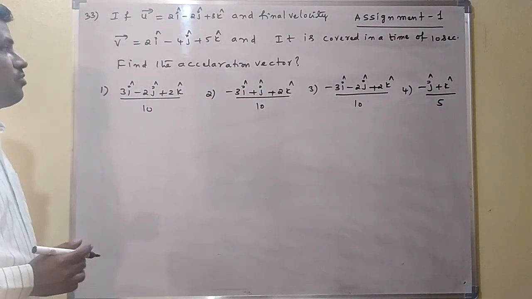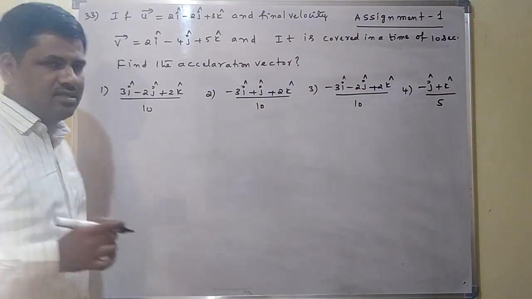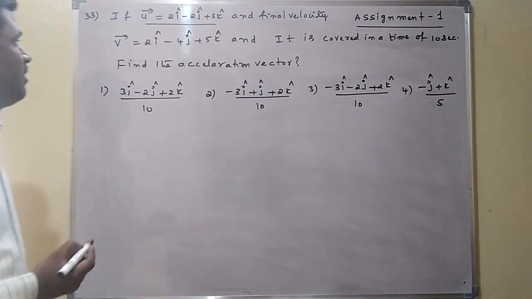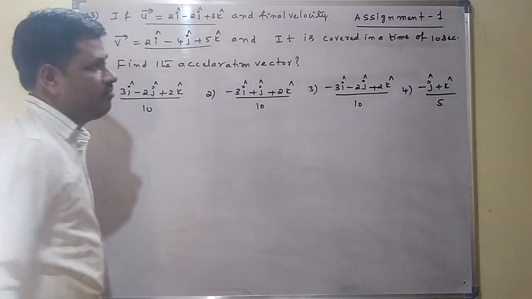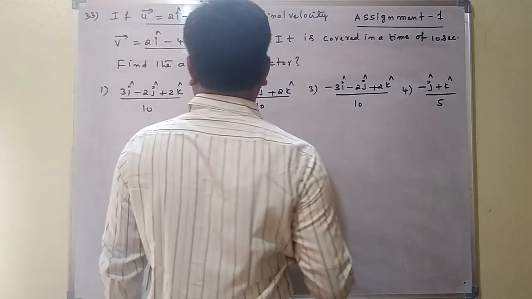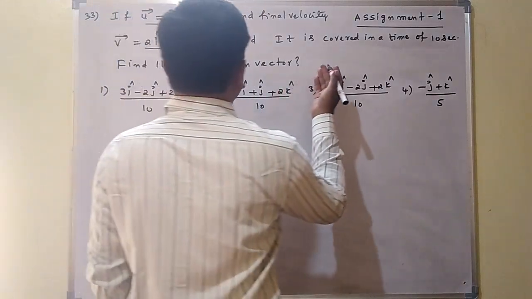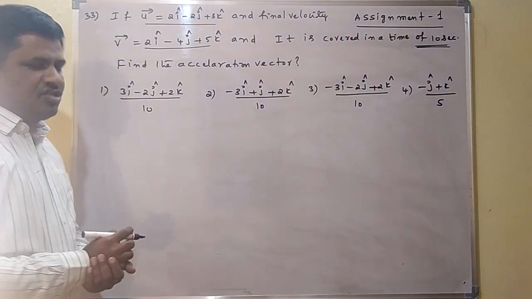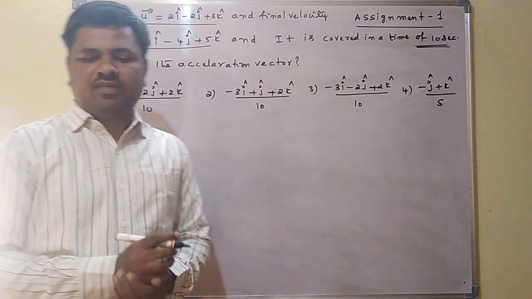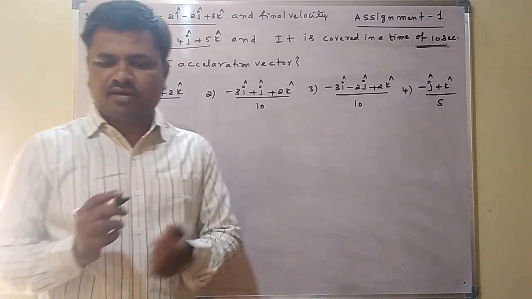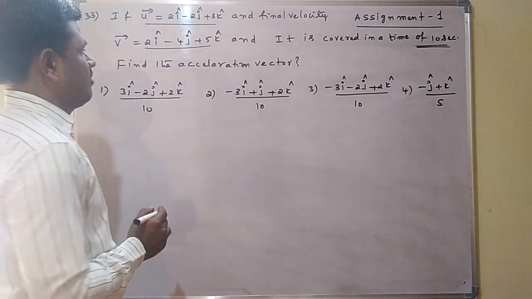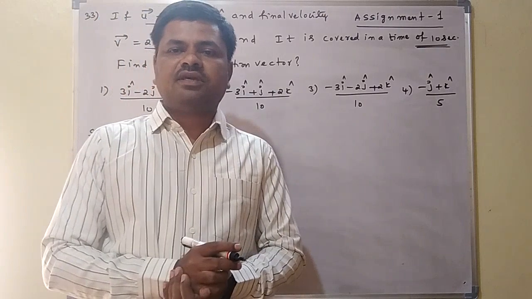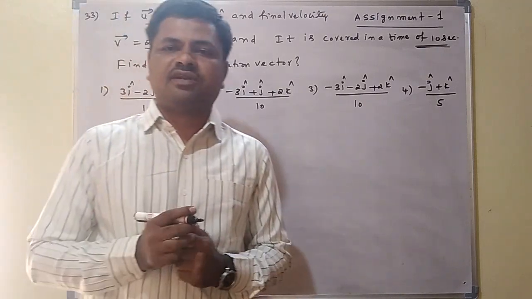Next, see question number 33. Here two vectors are given. u bar means initial velocity, and v bar means final velocity, also given, and it is covered in a time of 10 seconds, given. Find the acceleration vector. They are asking the acceleration vector here. Initial velocity and final velocity are given, time also given. They are asking the acceleration.